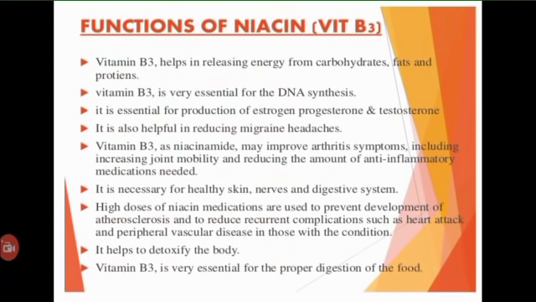Biochemical functions of niacin: the coenzymes NADP plus and NAD plus are involved in a variety of oxidation reduction reactions. They accept hydride ion and undergo reduction in the pyridine ring. This results in the neutralization of positive charges. The nitrogen atom and the fourth carbon atom of the nicotinamide ring participate in the reaction, while one atom of hydrogen is accepted by the coenzyme and the other hydrogen ion is released into the surrounding medium.